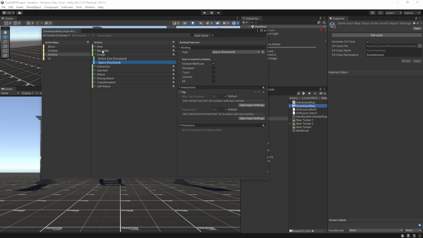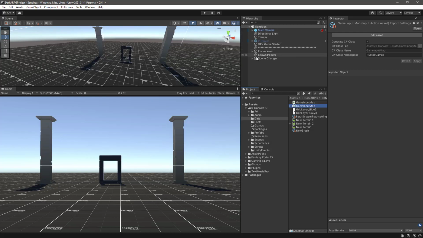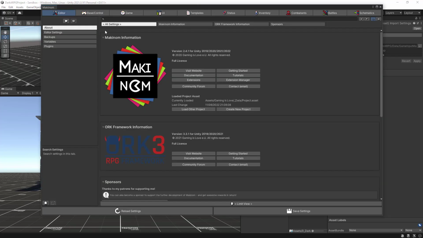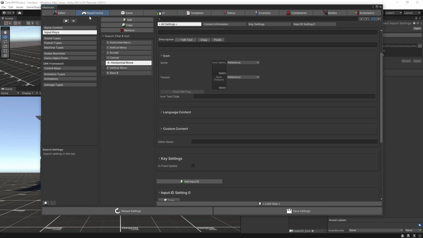So before deleting the backstep action that we are not going to use anymore, let's close up this asset and open up the Machinome editor. Right, so let's go into base control, input keys, and we had this Xbox B input key.